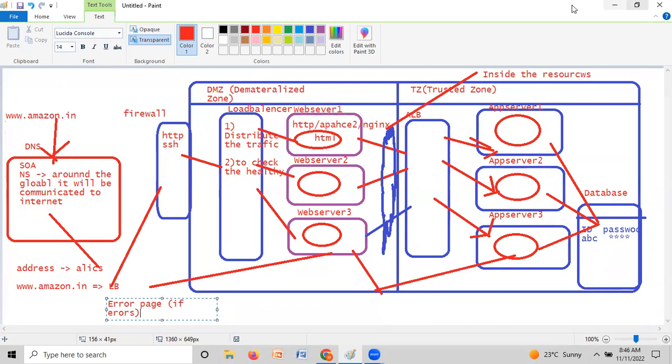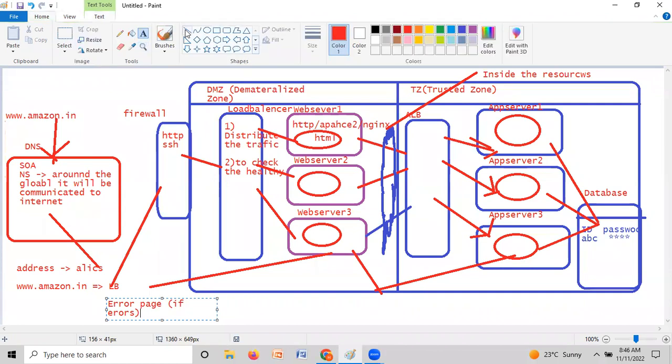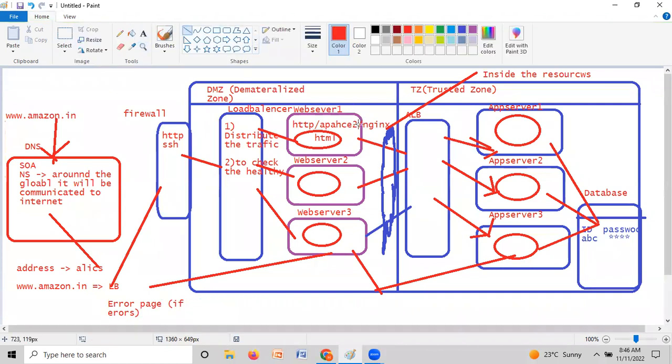Suppose you get any request, and if it is a success, automatically it will go to the browser. So this is the terminology, guys. Clear, everyone? At least I hope I gave some idea of how it should work internally in any kind of application. The same thing you can convey to your organization as well.